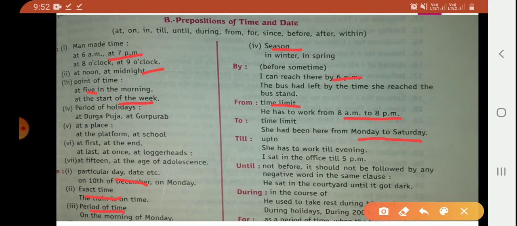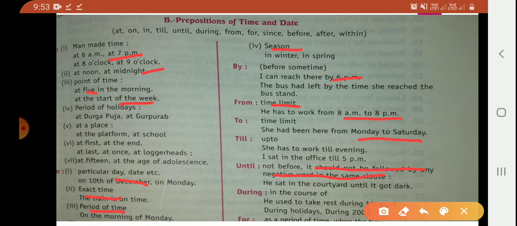Next is until, which means not before. For example, he sat in the courtyard until it got dark. Means the action continues up to a certain moment.